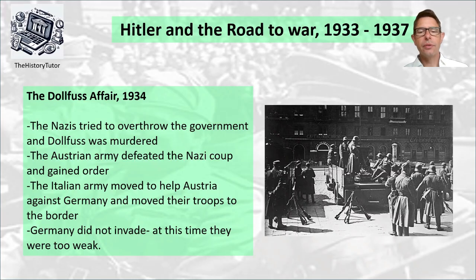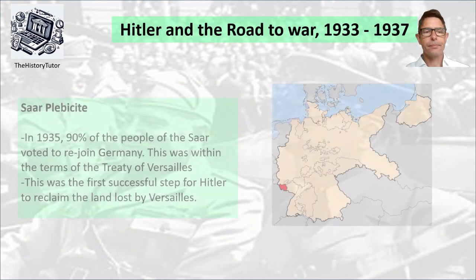They were too weak to invade, too weak to force the Anschluss to take place. They had to back down. So it showed at this stage Hitler could be stopped, Hitler could be controlled, and it showed that if countries were not appeasing Hitler in these early years, he could have been stopped and destroyed.